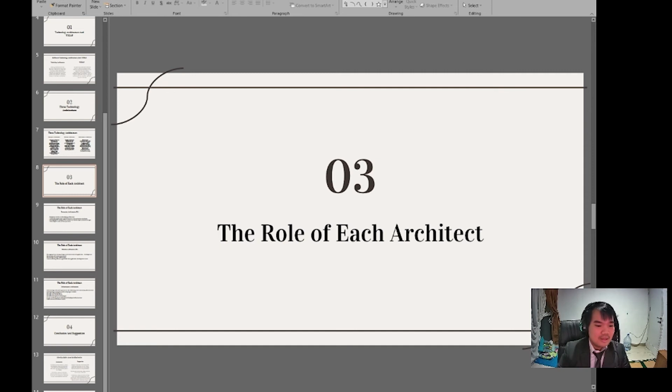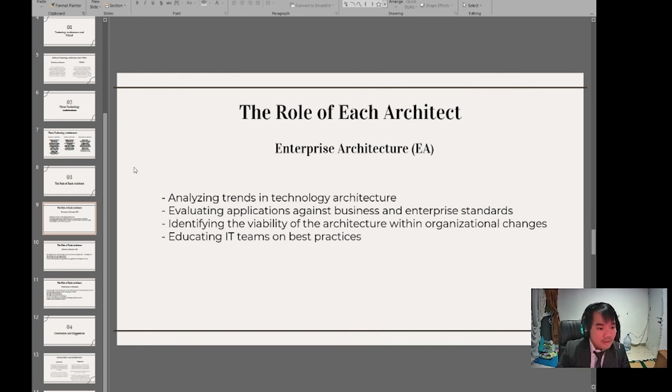Okay, the first is enterprise architecture. The role of enterprise architecture is analyzing trends in technology architecture, evaluating applications against business and enterprise standards, identifying the viability of the architectures within organizational change, and last is educating IT teams on best practices.